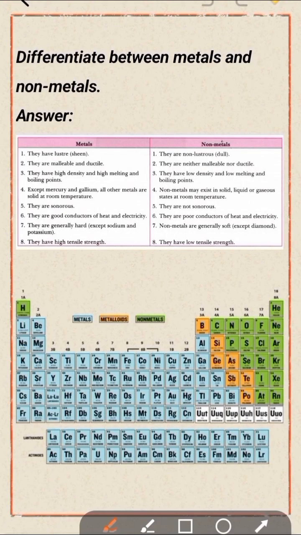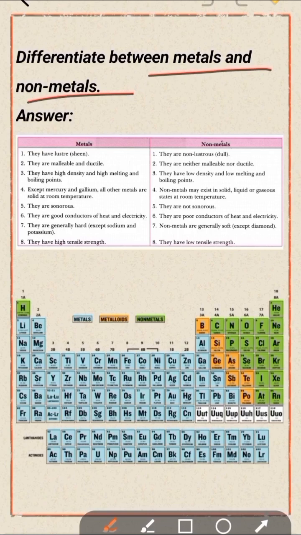Differentiate between metals and nonmetals. Metals are lustrous. Nonmetals are non-lustrous and dull. Metals are malleable and ductile. Nonmetals are neither malleable nor ductile. Metals have high density, melting point and boiling point, but nonmetals have low density, melting point and boiling point.